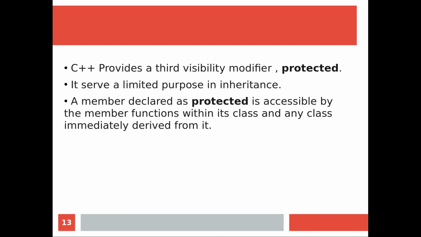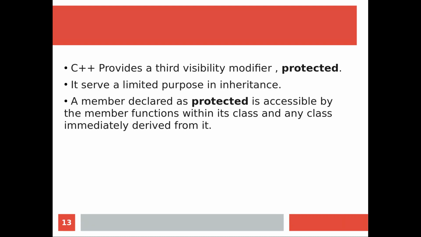A member declared as protected is accessible by the member functions within its class and any class immediately derived from it. So what do you mean by that? When you write a protected member inside a class, that protected member is available at the very next level of inheritance.